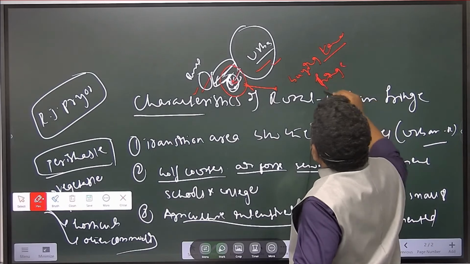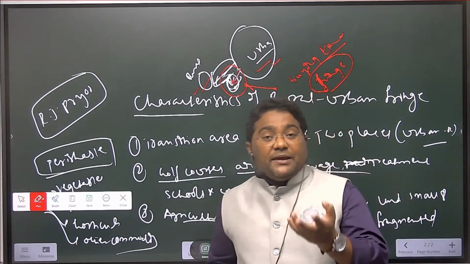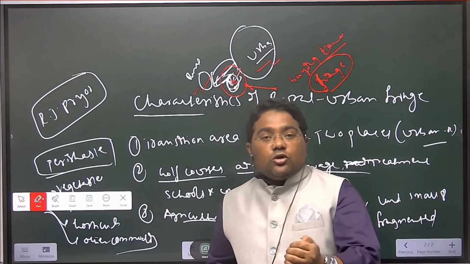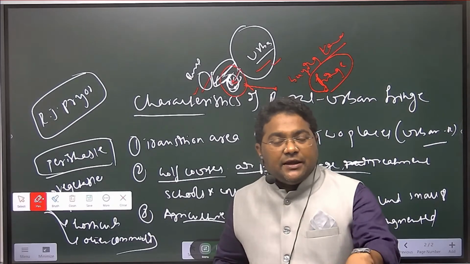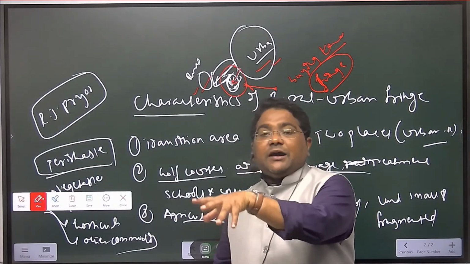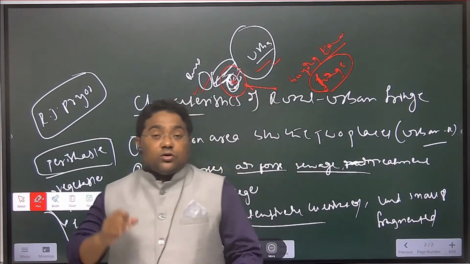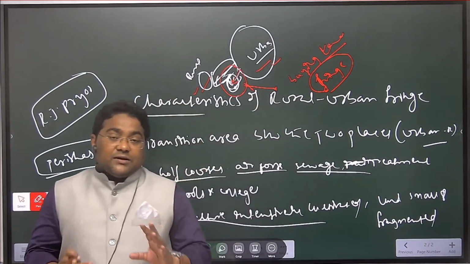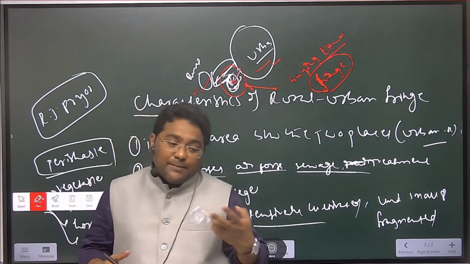Why are they purchasing land in the fringe area? Can you tell me why they are buying? Because they know that in future the city will be expanding into the fringe area. The fringe area will be part of the urban area, so that future prices will be increasing. So they know the future market of the fringe area. That's why they buy land.